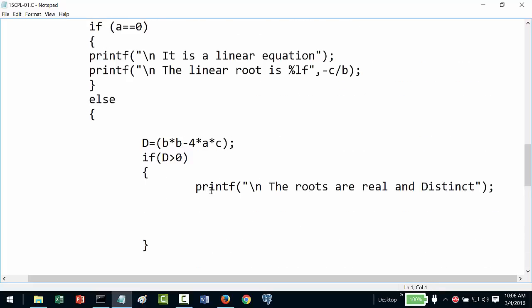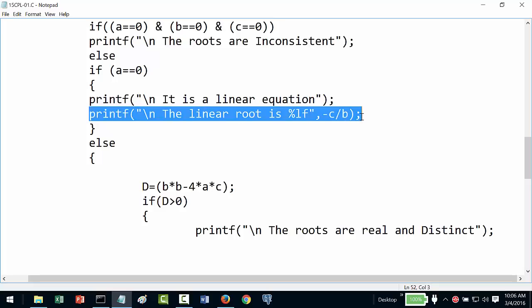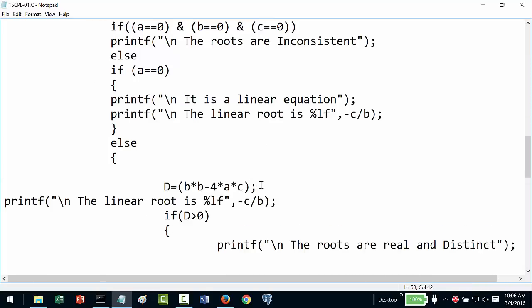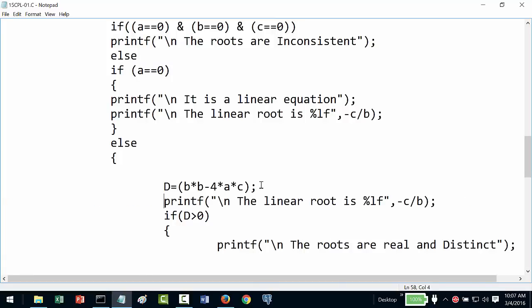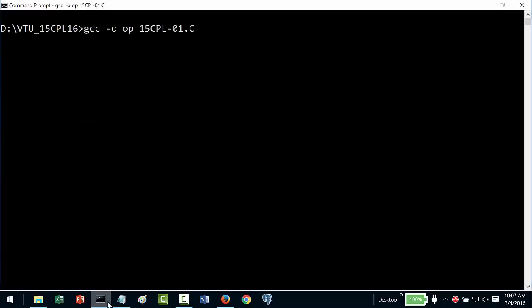Just to be on the safer side, we'll also display the value of the discriminant, just to see whether the condition is properly met. We can just say D is equal to percentage lf D. All right, so we'll see what output it gives.